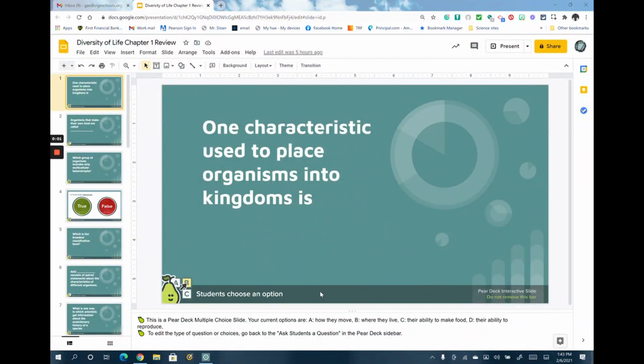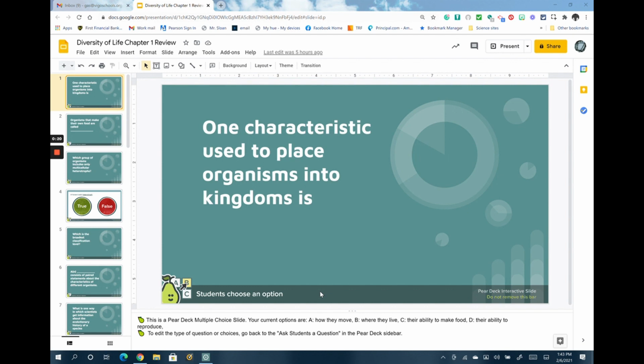Today I would like to walk you through the Pear deck that you had available on Friday to work through as a review for the test. Your test will be tomorrow, and most of these slides will be questions that will be on the test tomorrow.